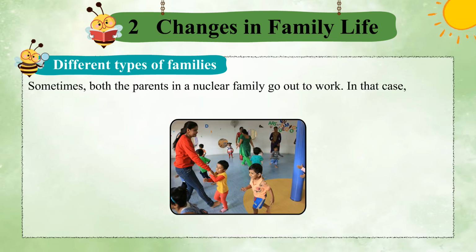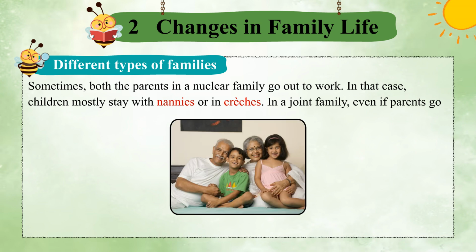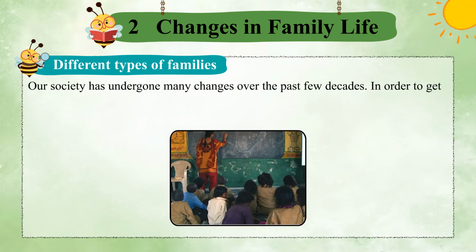Sometimes, both the parents in a nuclear family go out to work. In that case, children mostly stay with nannies or in crèches. In a joint family, even if parents go to work, grandparents and other relatives may be there to take care of the children. Our society has undergone many changes over the past few decades.